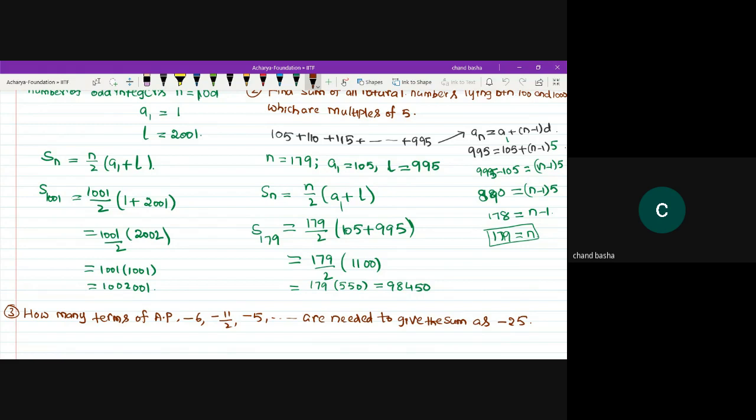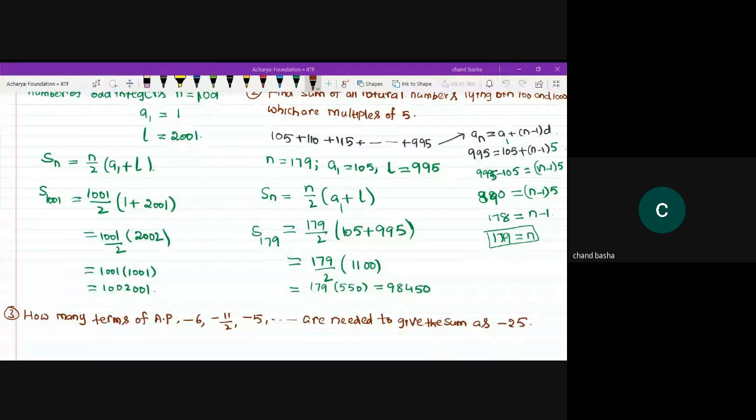Any doubt regarding the question? Yes, Ritvik.